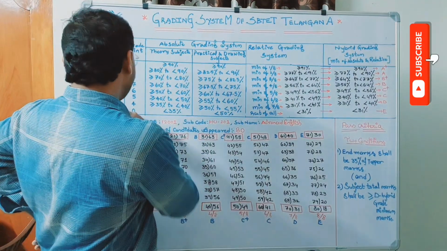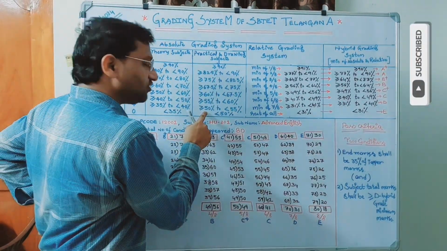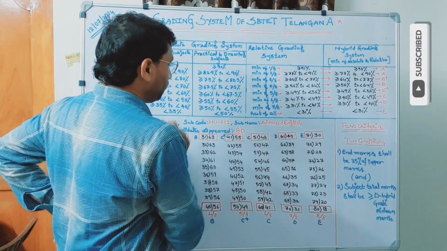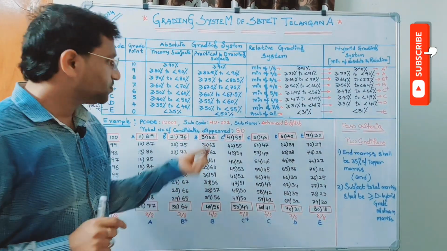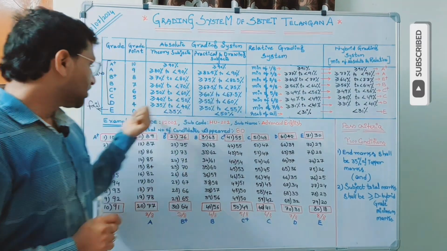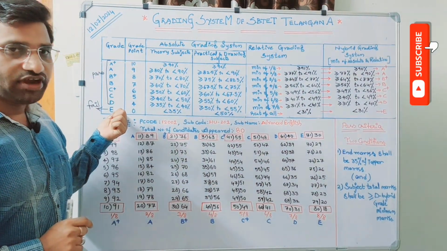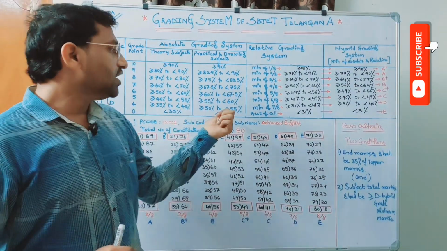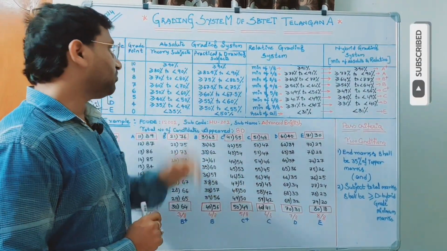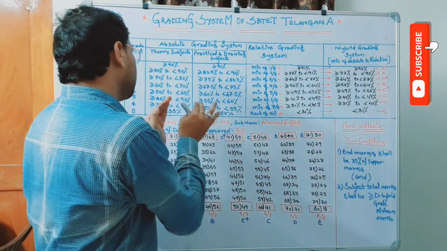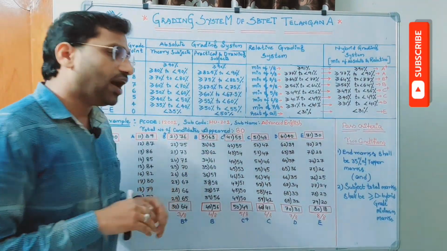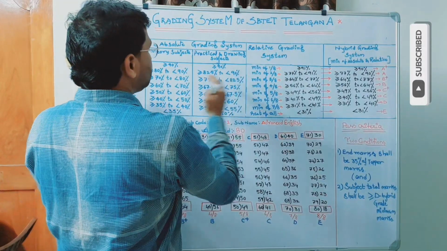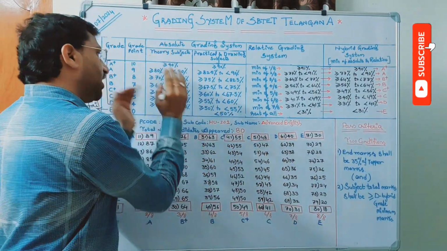Similarly here, for D grade, in case of practical, the range of marks is greater than or equal to 50% to less than 55. That means if the candidate secures less than 50 marks, he can be treated as a failed candidate. That means the range of marks for E grade is less than 50% in case of practical, and these two are put together in which category? Absolute grading system.